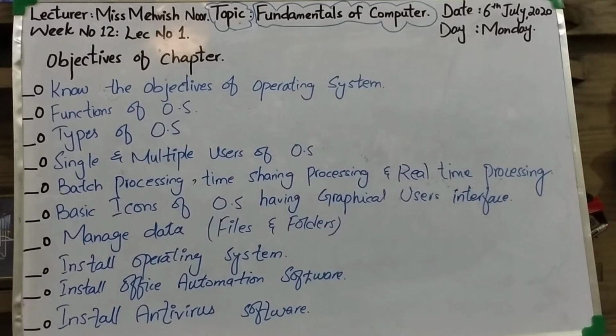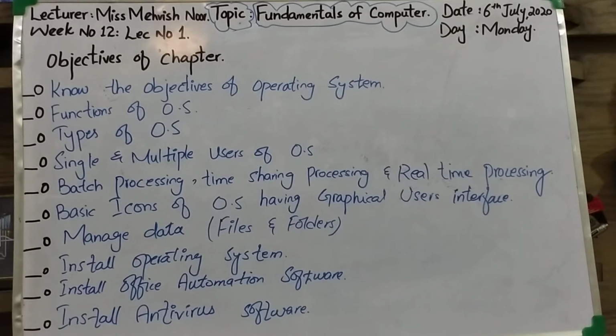The next topic we will understand in this chapter: identify the basic icons of operating system having graphical user interface. Then how to manage data, files and folders.